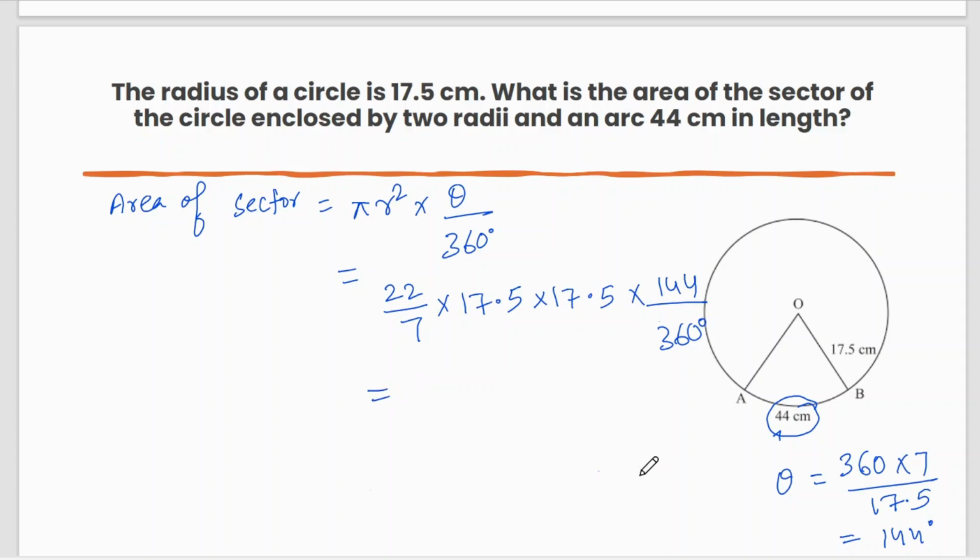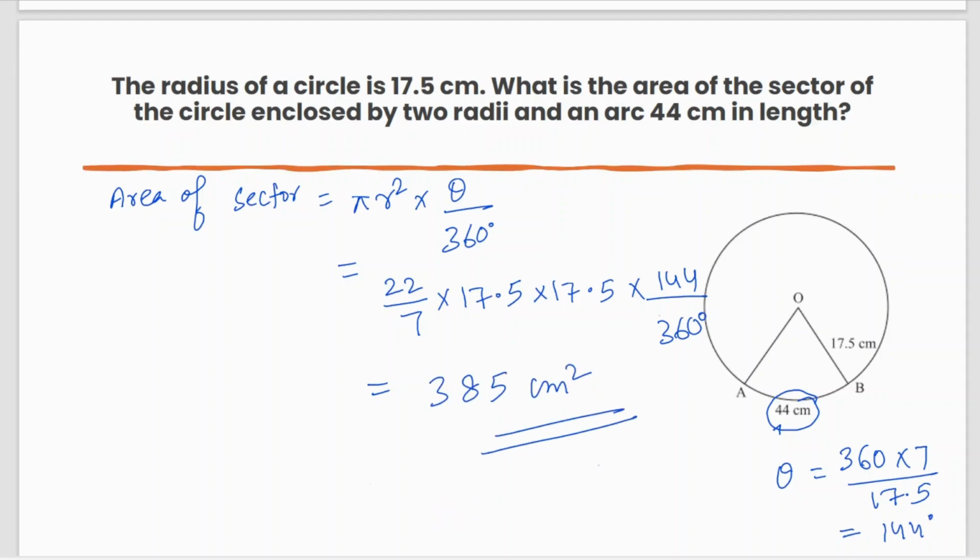Now let us calculate this. After calculation you will get 385 centimeter square. Okay, next question.